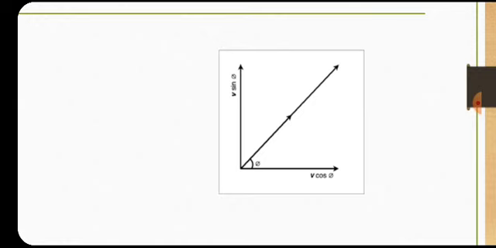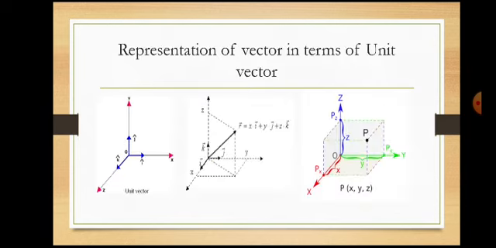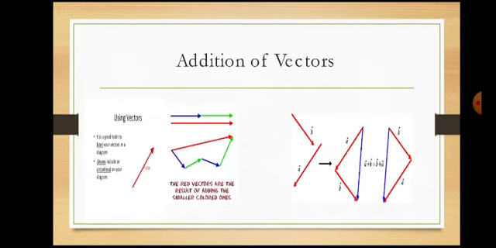So here this force can be resolved into its components, or a vector can be resolved into its components. One is cos theta, another one is sin theta. Cos theta along the horizontal, sin theta along the vertical. Along the y-axis it is sin theta, along the x-axis it is cos theta.